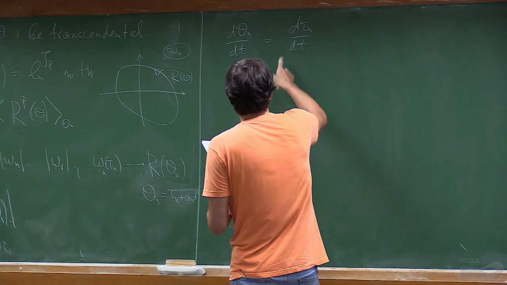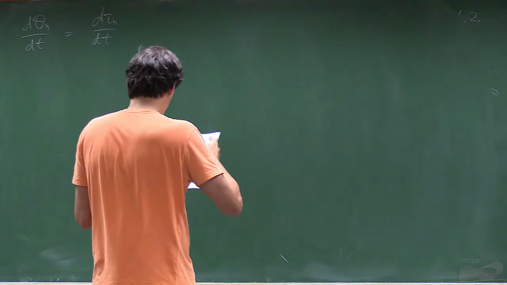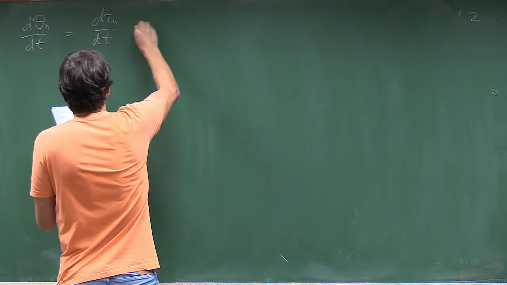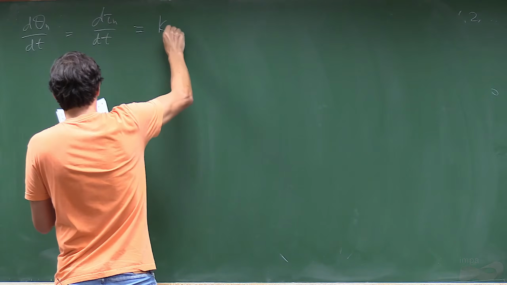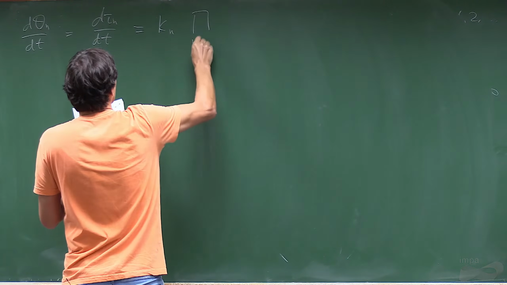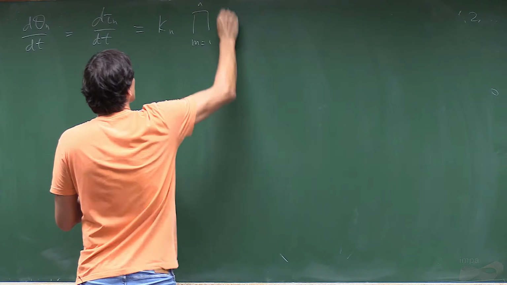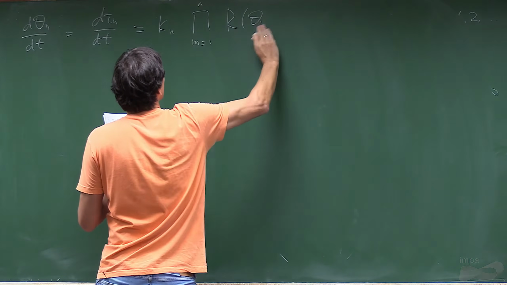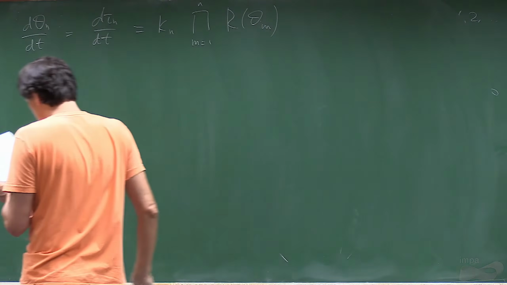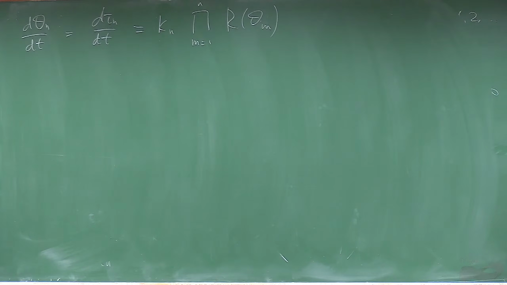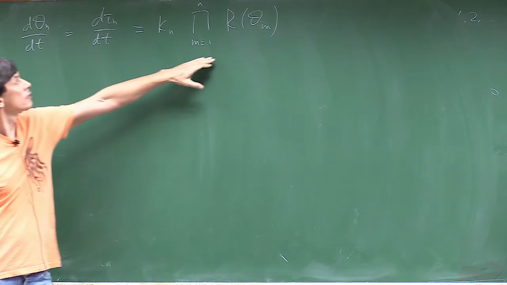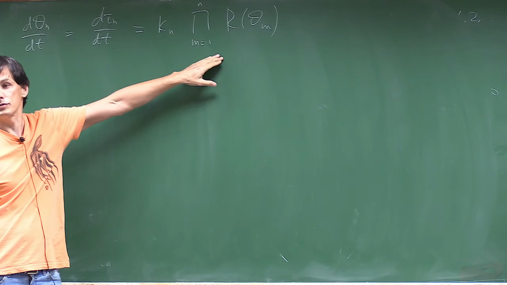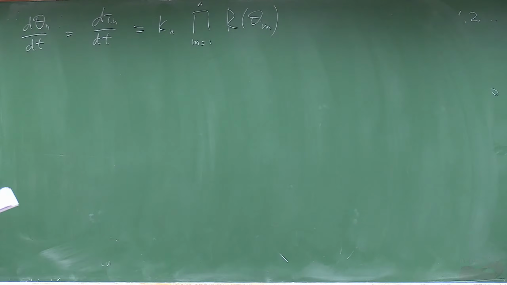And this we have, we just wrote it there. It is k n product from 1 to n. So for each n, we have a kind of complicated equation which we need to solve. But we can solve it.